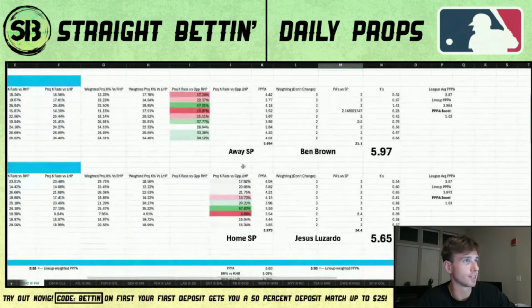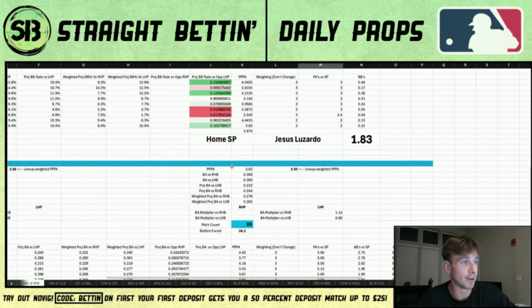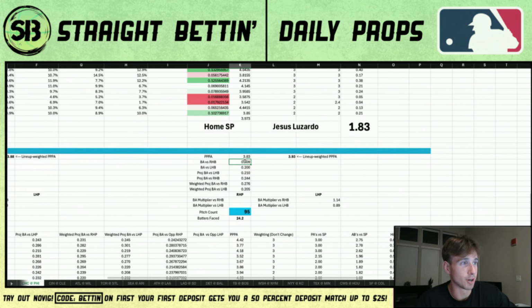And those splits continue, right? So let's keep on scrolling down through Luzardo. Walk rate against righties, 9%. Against lefties, 2.78%. So really, really good at not walking lefties, and then below league average at walking righties. And if you go down here, man, Jesus Luzardo is giving up a .309 batting average against righties, and then .200 against lefties, which obviously makes sense, right?